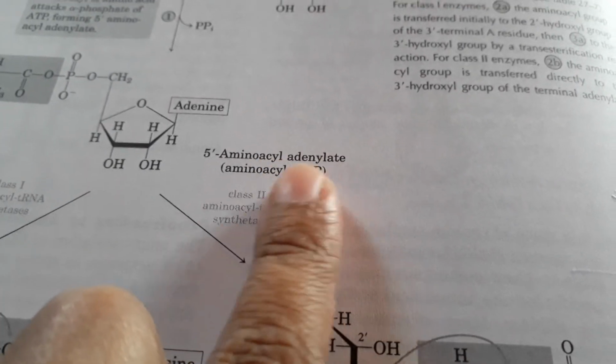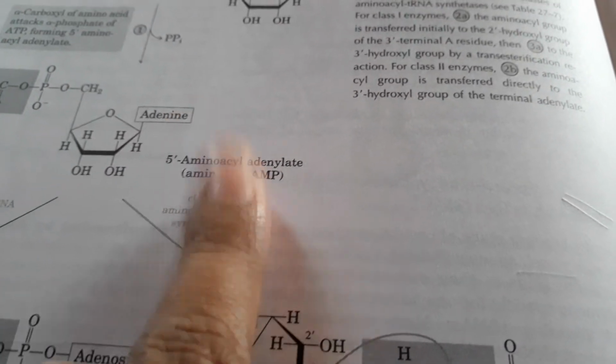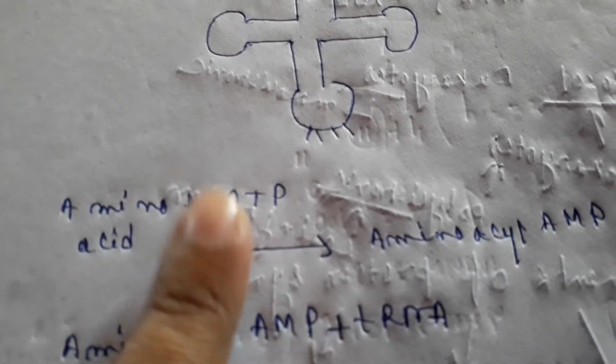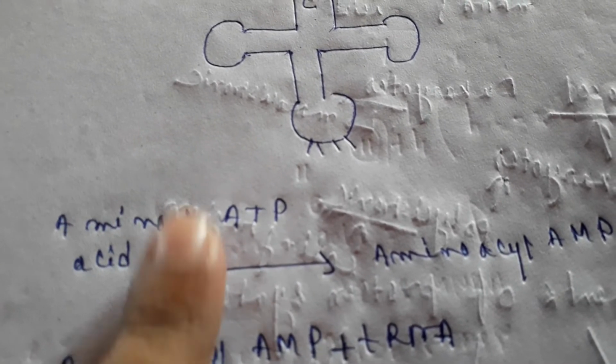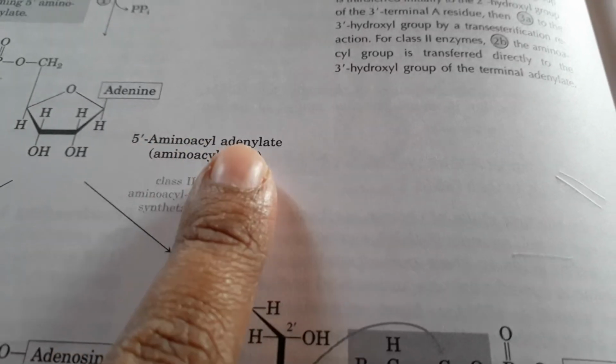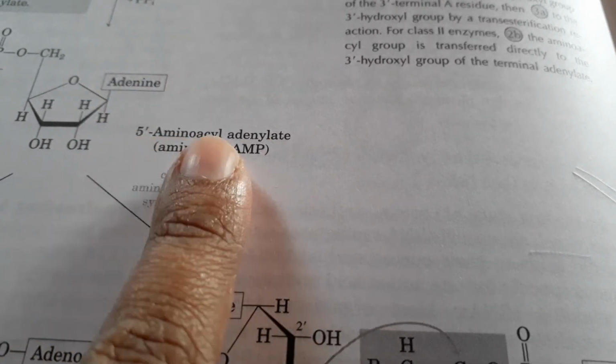That means the amino acid plus ATP gets activated, and they generate the amino acyl adenylate complex, which is the activated amino acid.